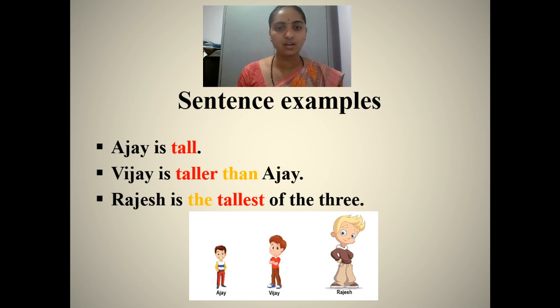Rajesh is the tallest of the three. Tallest is the highest degree of an adjective which is used for comparing more than two nouns. Thus, we can see that an adjective can show the degree of comparison between two nouns or more than two nouns.